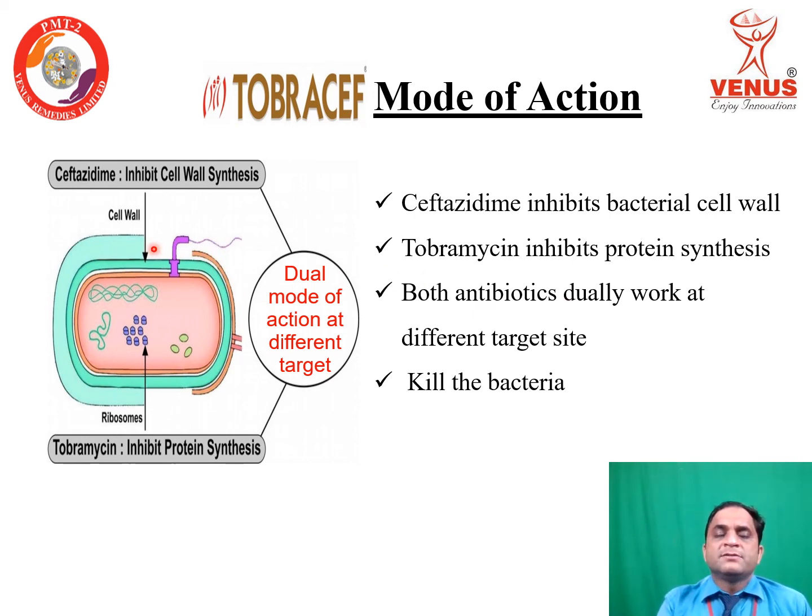One is at cell wall synthesis and the second one is protein synthesis. Different mode of action at different target sites. Outside, inside. Inhibit cell wall synthesis, inhibit protein synthesis. So we can say that Tobrashev shows dual mode of action at different targets. And finally, Tobrashev kills the bacteria.